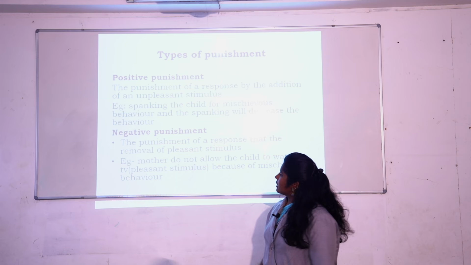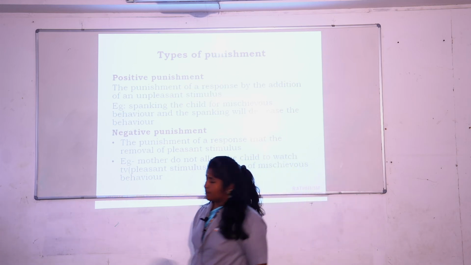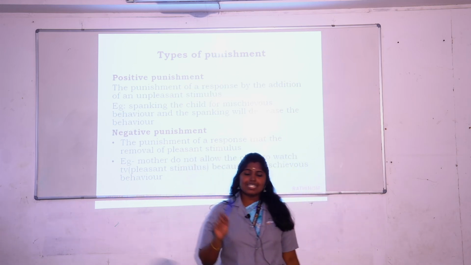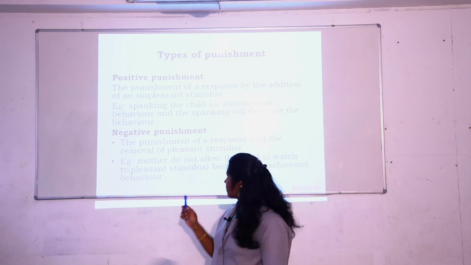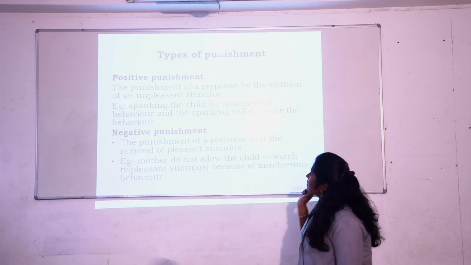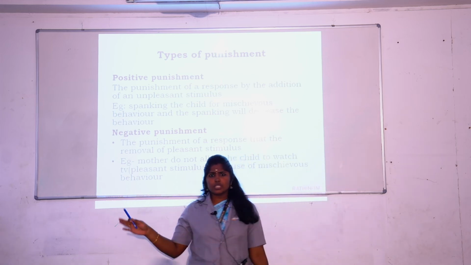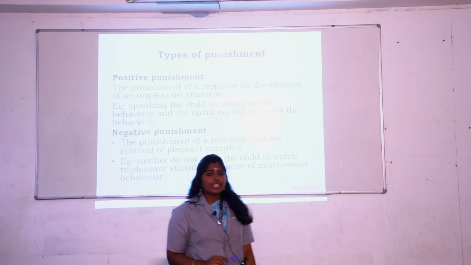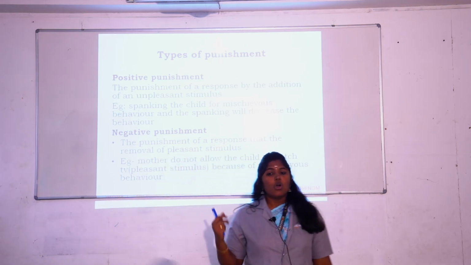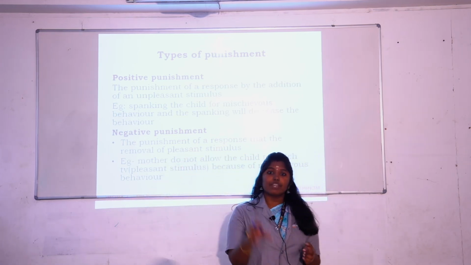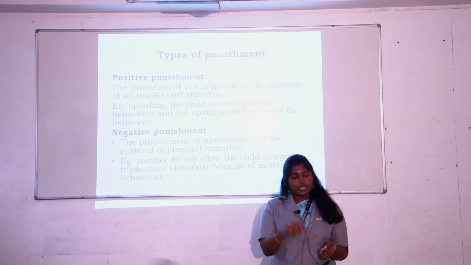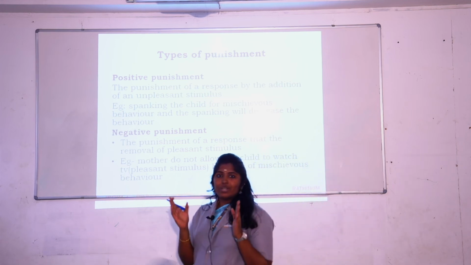Okay, so the next type is negative punishment. Negative punishment means the punishment of a response by the removal of a pleasant stimulus. For example, you are doing naughty things in the class, so for that I remove the mobile phone from you, or I remove your favorite thing from you. I am removing the pleasant stimulus from you. That is negative punishment.